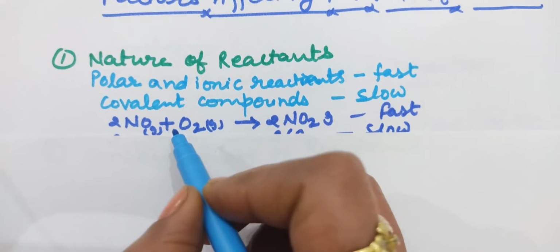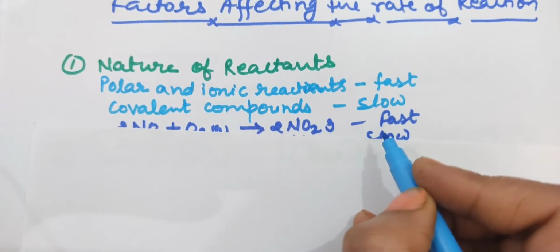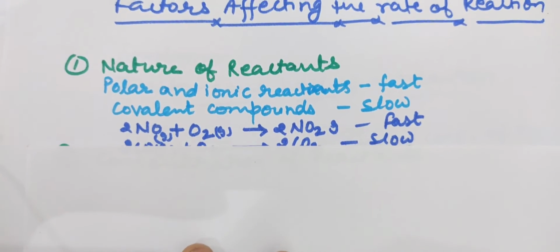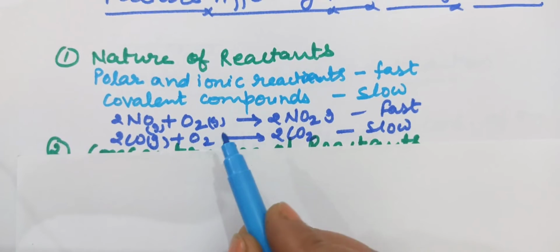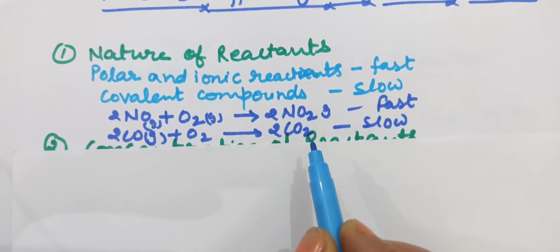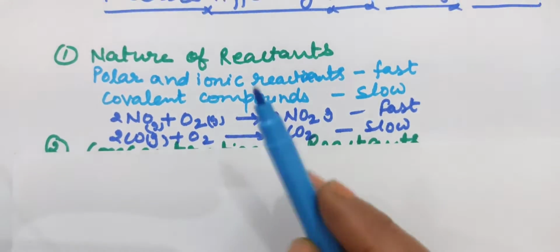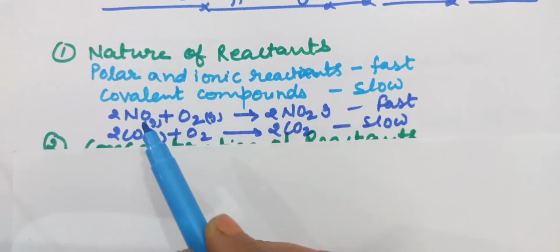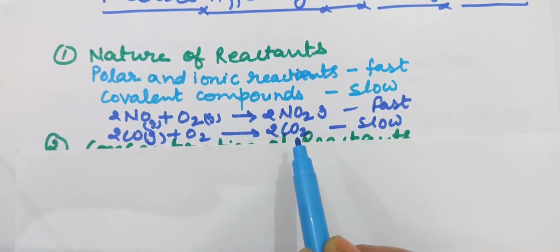When NO gas reacts with oxygen, it gives nitrogen dioxide, NO2. This is a fast step. This reaction completes very fast. But when CO, carbon monoxide, reacts with oxygen, it gives carbon dioxide, but this reaction is very slow. So NO is polar, and CO reacts with O2 to give CO2.